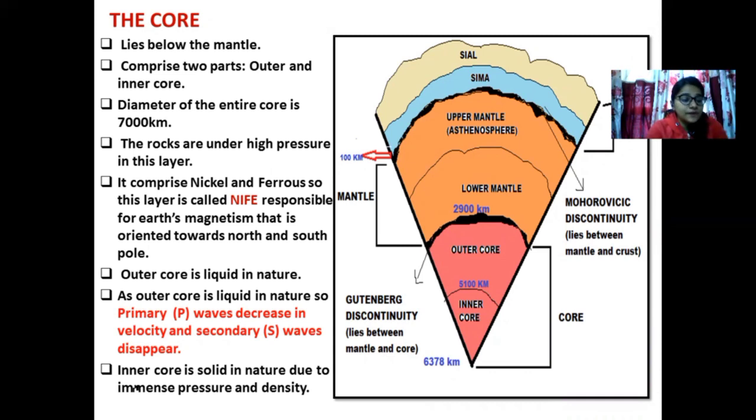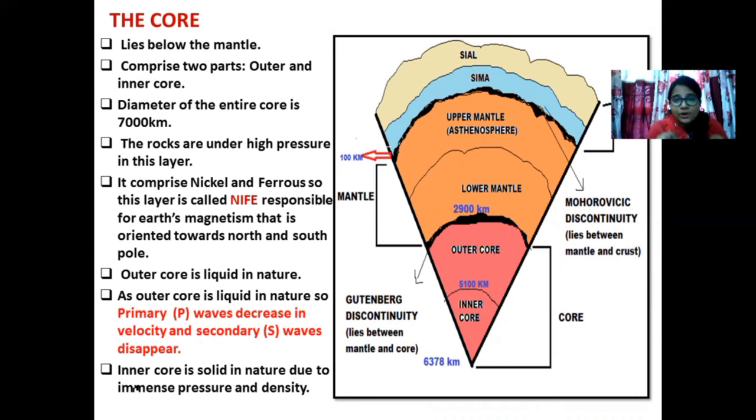What the seismologists found out was that as the P and S waves entered into the lower mantle, they faced an increase in the velocity. The moment they moved from the lower mantle to the outer core, they experienced a drop in the velocity. Remember one thing, P moves through solid very happily. The moment it goes to liquid, its velocity drops, but it is still there. What happens to the secondary waves? They travel through solid very happily. The moment they see liquid, they disappear.